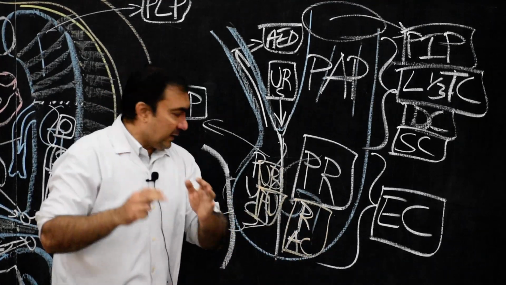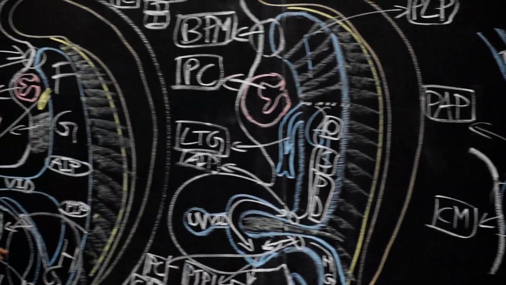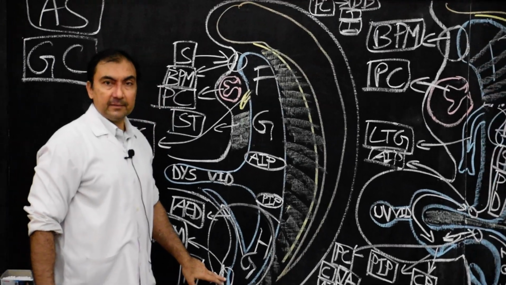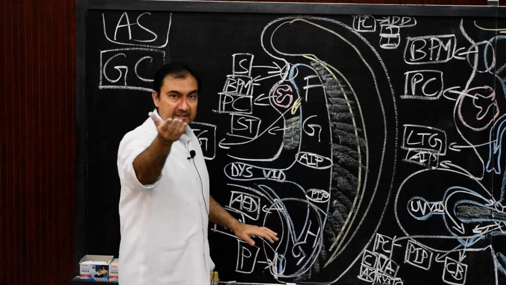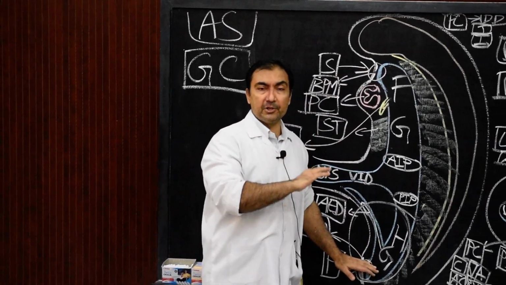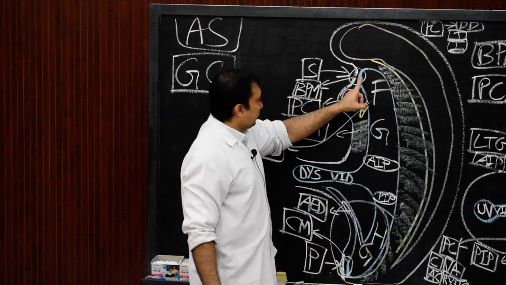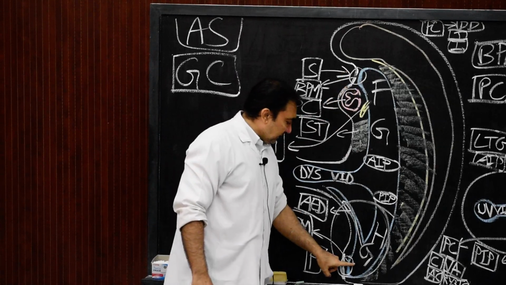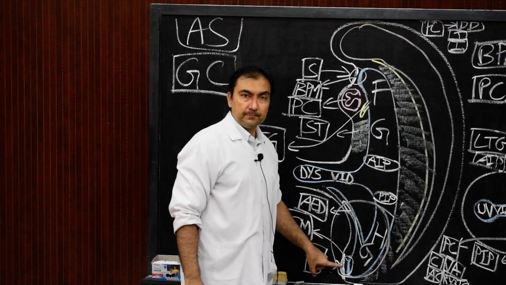Now, when we come to this side, the buccopharyngeal membrane and cloacal membrane will rupture respectively at the 4th week and around the 6th week of the intraembryonic stage. And thereafter, after their rupture, the foregut will communicate to the outside through the stomatodeum, and the hindgut will communicate to the outside through the proctodeum.